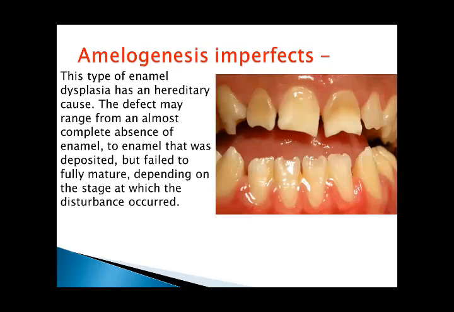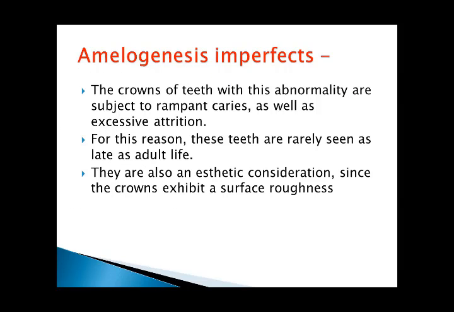Amelogenesis imperfecta. This type of enamel dysplasia has a hereditary cause. The defect may range from an almost complete absence of enamel to enamel that was deposited but failed to fully mature, depending on the stage at which the disturbances occur. The crowns of teeth with this abnormality are susceptible to rampant caries as well as excessive attrition.